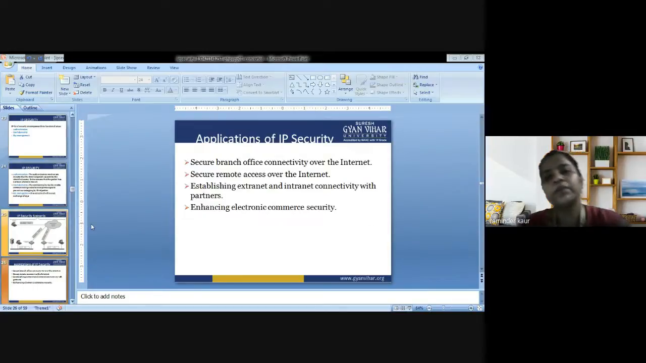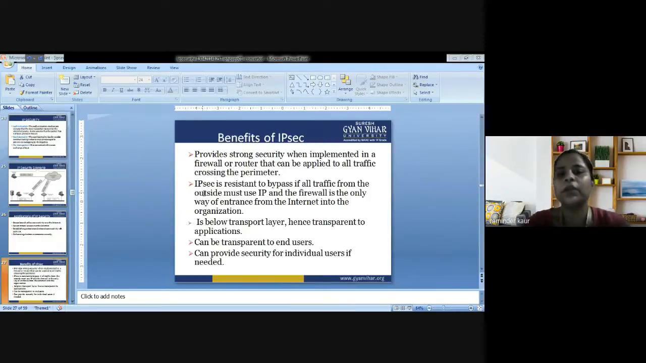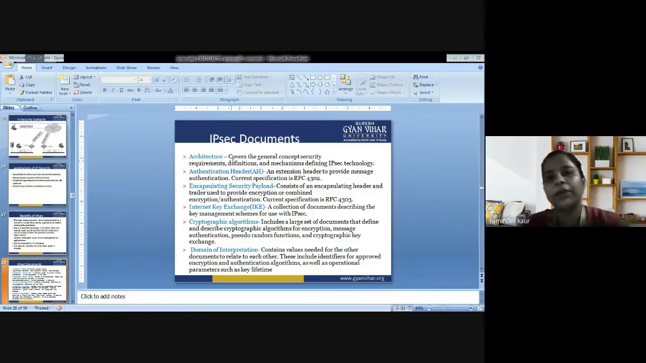So next, we have discussed applications of the IP security. What are the applications of the IP security? These are the 4 applications that are being associated with the IP security. So next is what are the benefits of IP security that we have discussed. So you can have a look at the same. Next is IP security documents. So these are the main terms that are associated with the IP security documents.